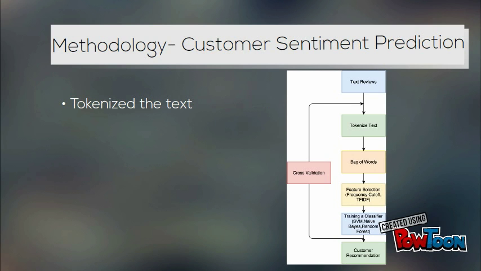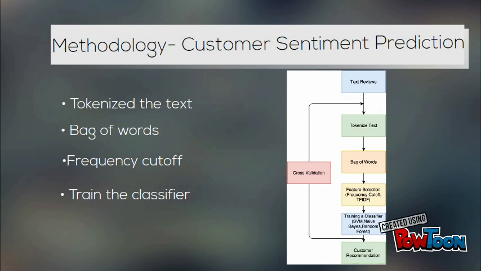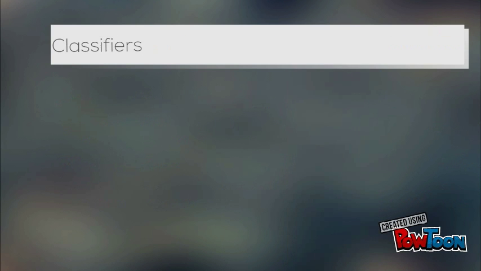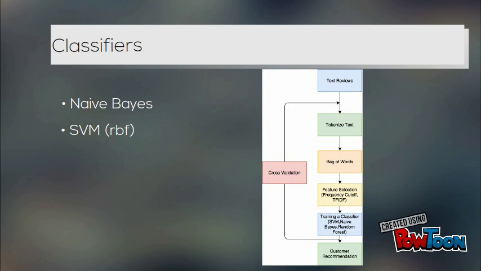We tokenized the text reviews and created bag of words. Subsequently, we trained the classifier in a cross-validation loop to obtain the results. We used 3 types of classifiers to predict customer recommendation, namely, naive Bayes, support vector machines with radial basis function kernel, and random forest.